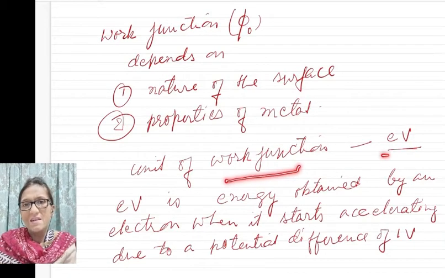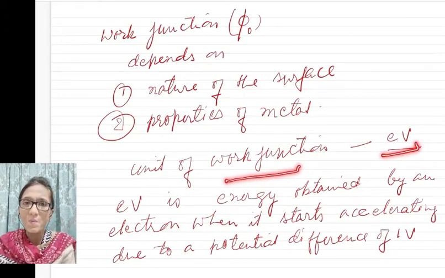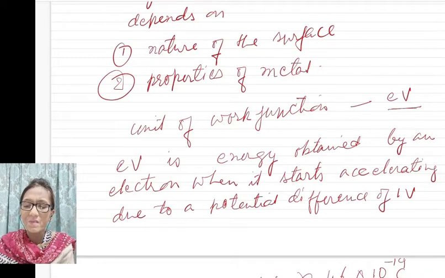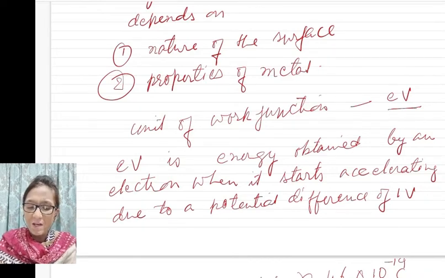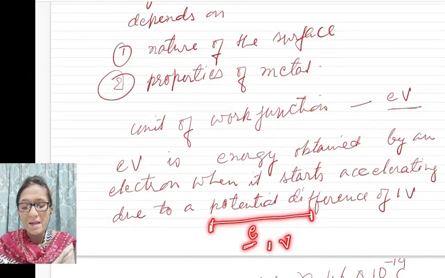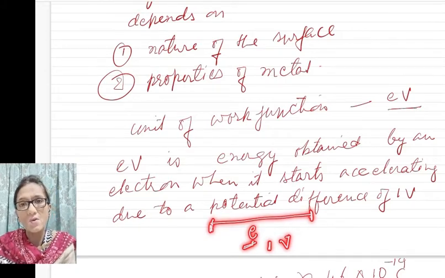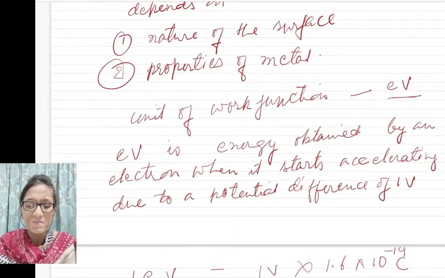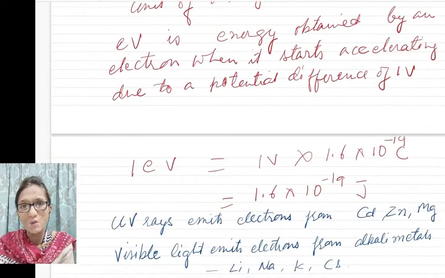This work function is energy, and its unit for atomic particles and for subatomic, nuclear particles is the electron volt. Now let me define electron volt. When an electron is accelerated through a potential difference of 1 volt, then the energy associated with the electron is equal to 1 electron volt. You can convert electron volt into joule also.